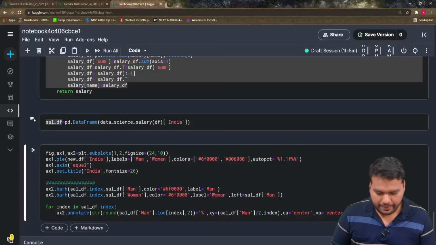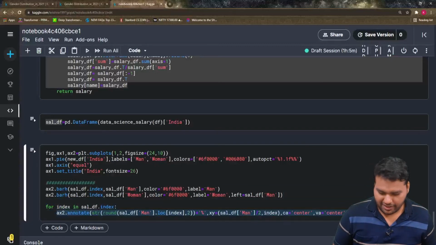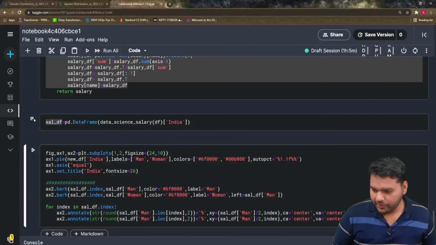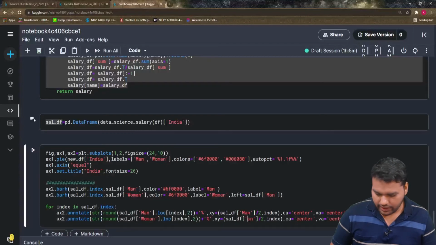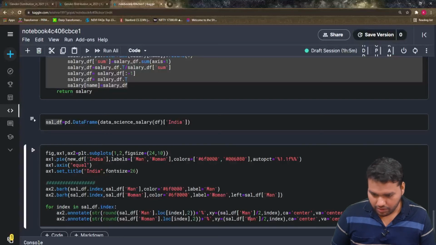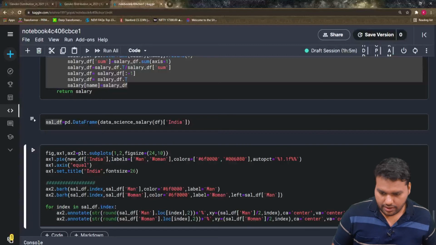Okay, I think it's pretty good, but I don't know really. So here we'll change it again for the woman, then again for the woman, oh my god, woman, yes. And again I have to add this also. Why do I have to add it again?